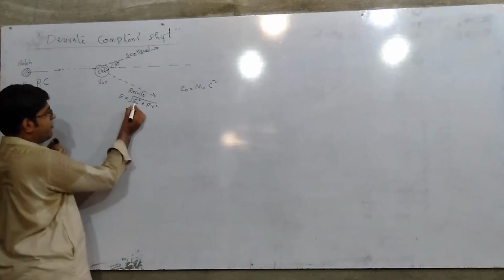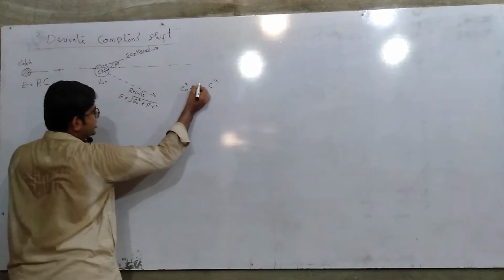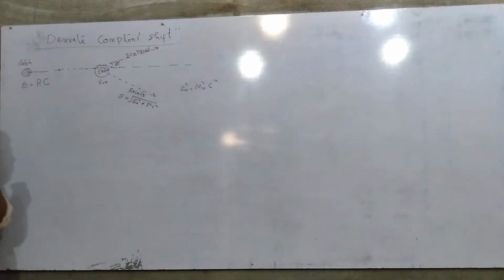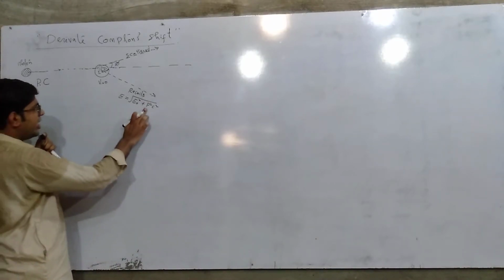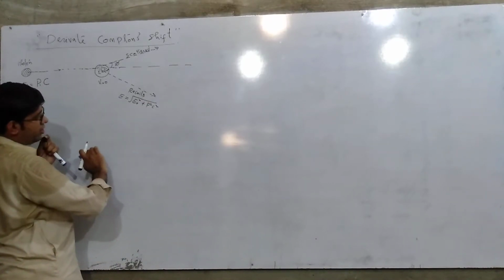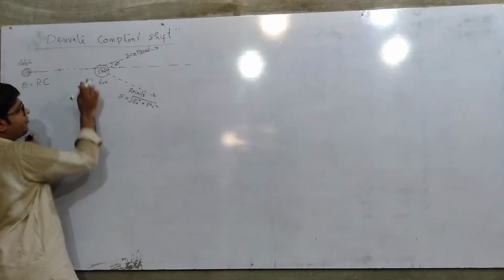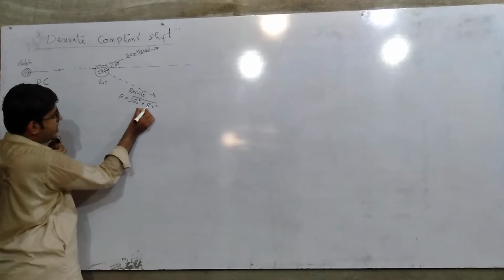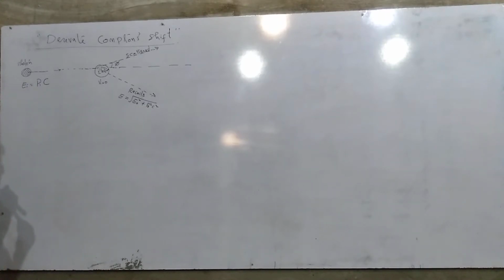Therefore E naught square is m naught square c to the power 4. So this is the mass energy, and P square c square, this P is the momentum of the electron. Therefore we write here Pe, meaning the momentum of the electron.